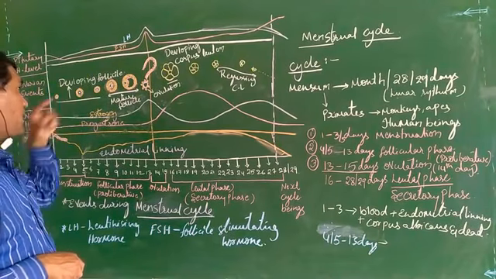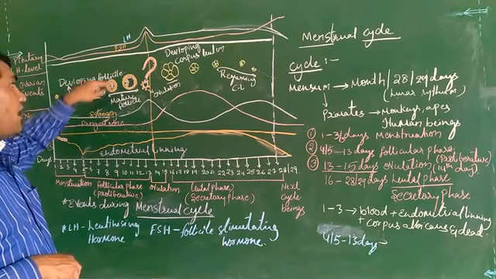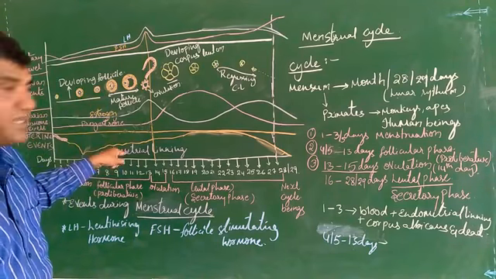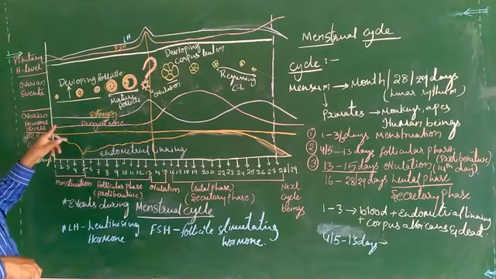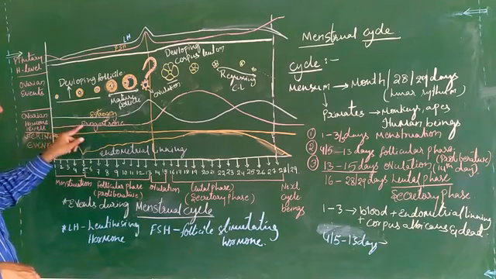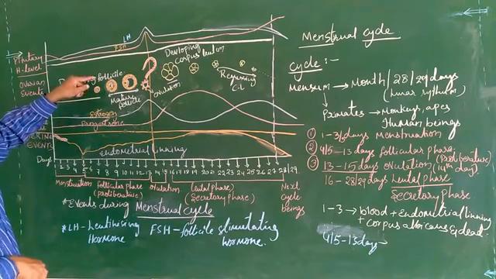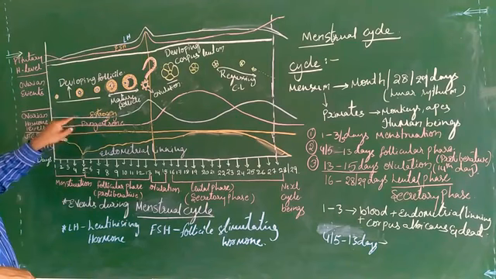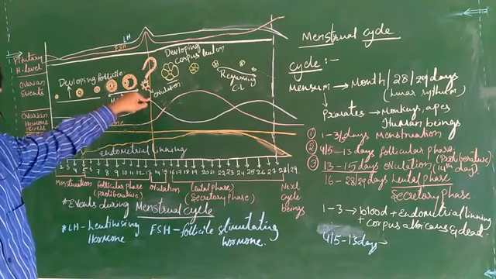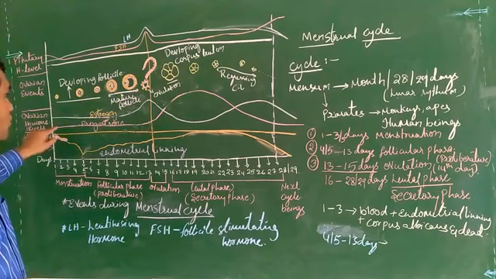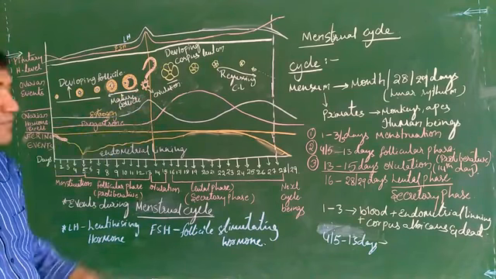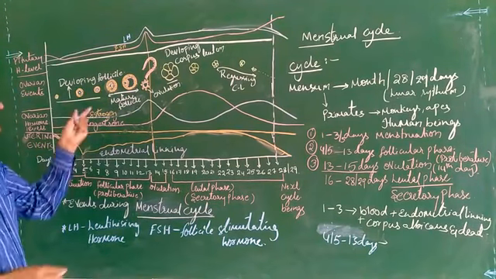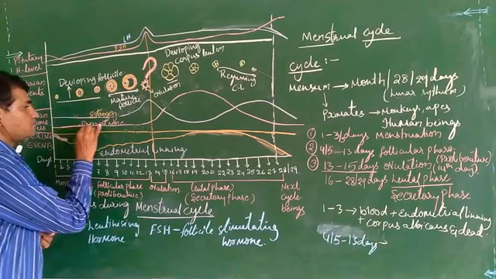At the same time, when these are acting on the ovary and the uterus, you can see that the estrogen level, which is produced by the developing follicle, is at its peak, and slowly the progesterone is also maintained. The progesterone is maintained, and the estrogen levels are high.